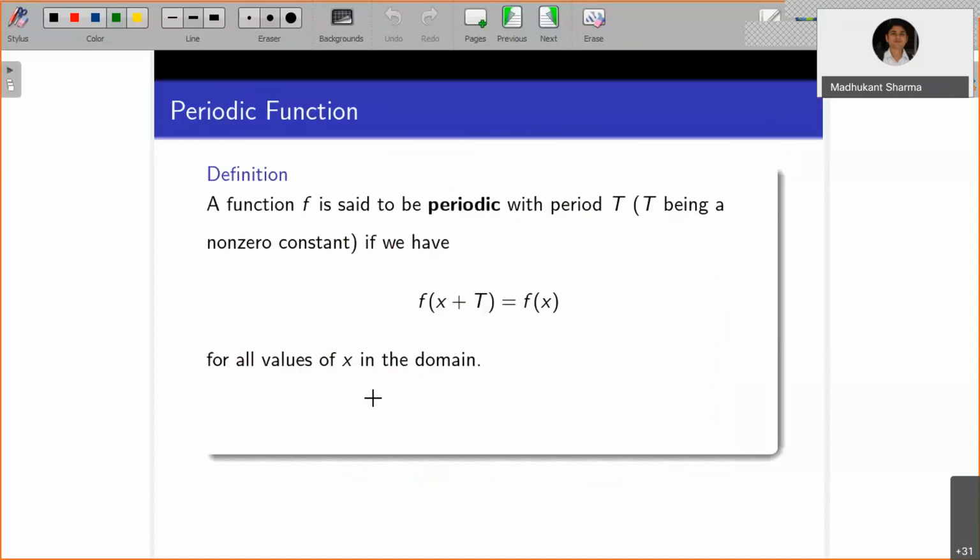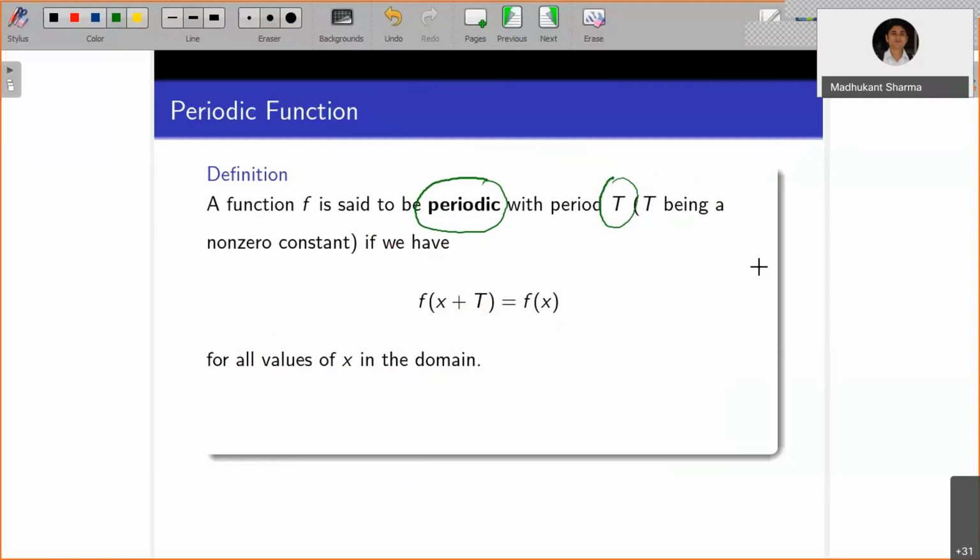So we say that f is said to be periodic with period T. There are two things: it is periodic, and with some period T, if we have the following condition.